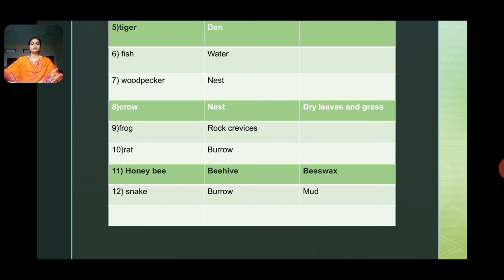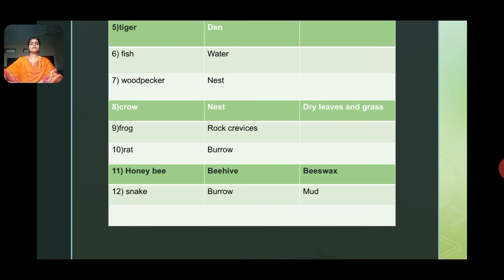Ninth one, frog. Its shelter is rock crevices. Tenth, rat. Rat's shelter is a burrow. Eleventh, honeybee. Its shelter is called a beehive. And the material used by the honeybee is beeswax.